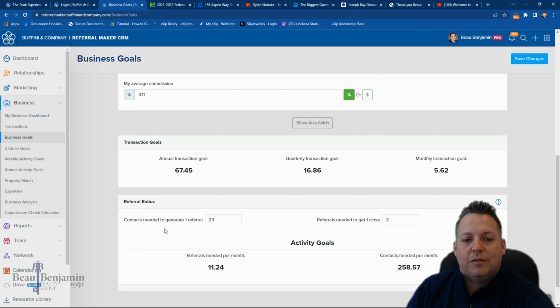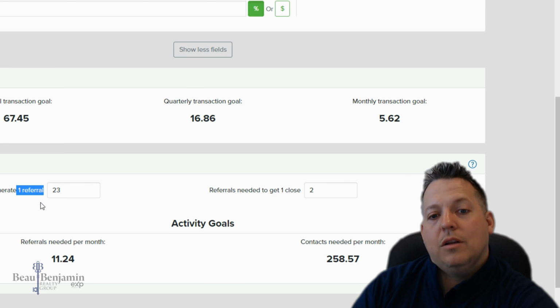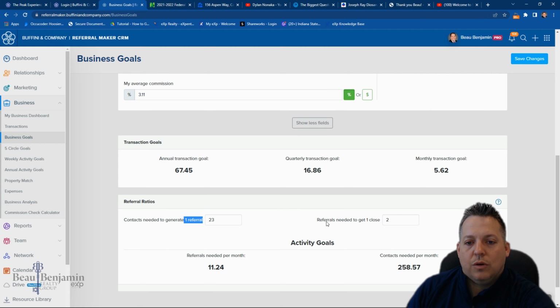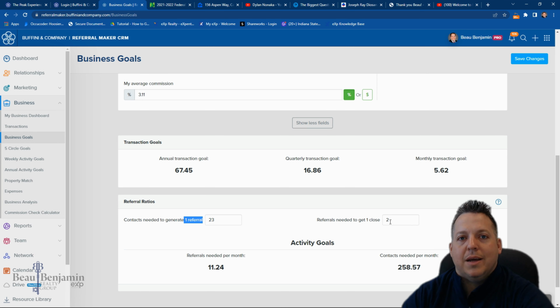Next over here, how many referrals? So 23 calls gets me someone: hey, here's my friend, they're looking for a house. Well, that doesn't mean they're going to close on a house and you're going to earn any income. The referrals needed to get one close, I need 2. So one out of every 2 of the people that I receive end up closing on a home based on my history and my data. That could be different with you. It probably will be. So go ahead and plug in the number that you believe. So 20 and 3 are default.